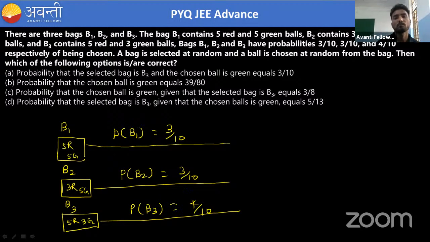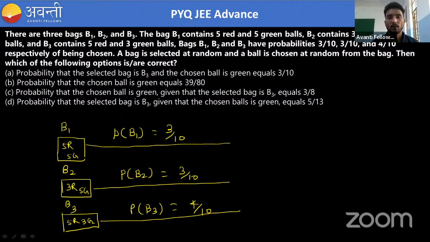Okay, now what they are saying: first of all, in the question they are asking the probability that the selected bag is B3 and the chosen ball is green.